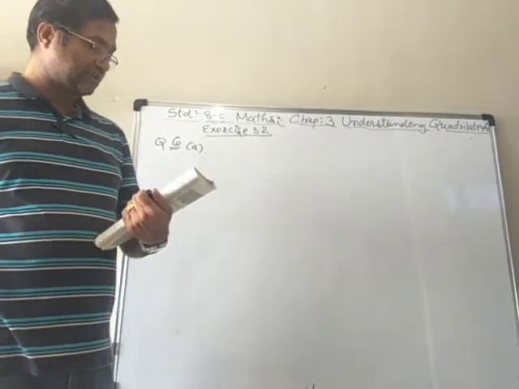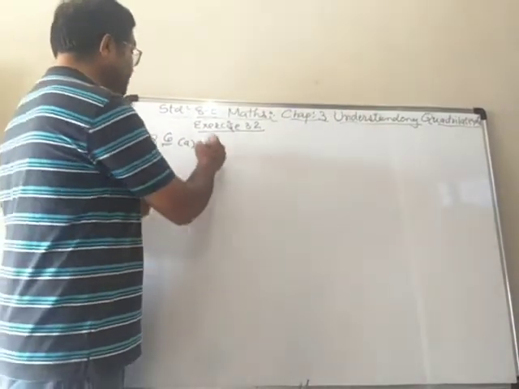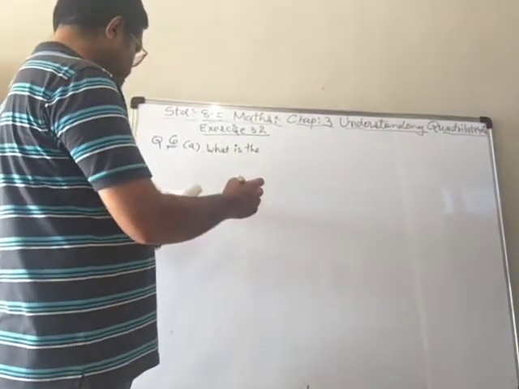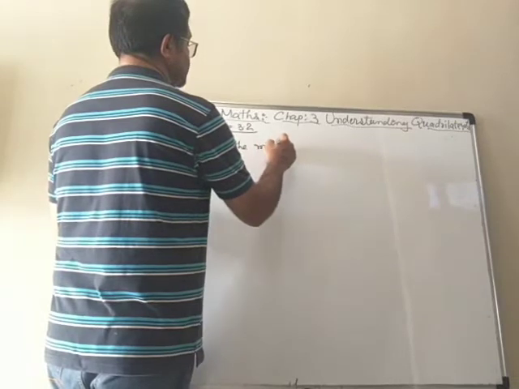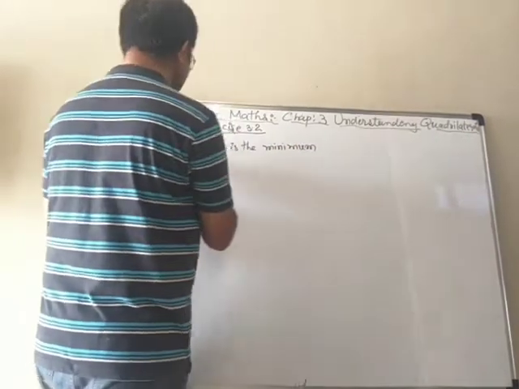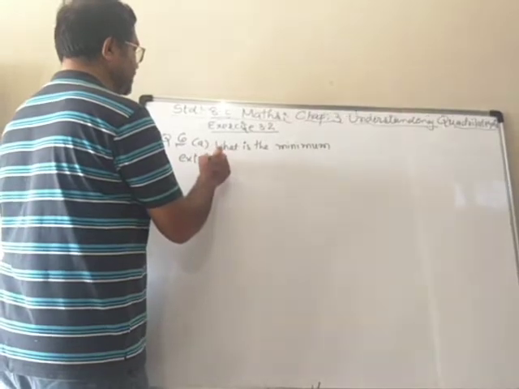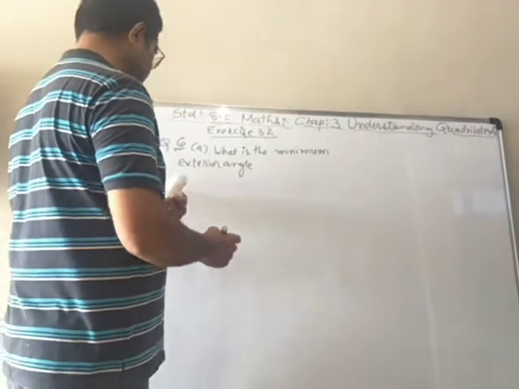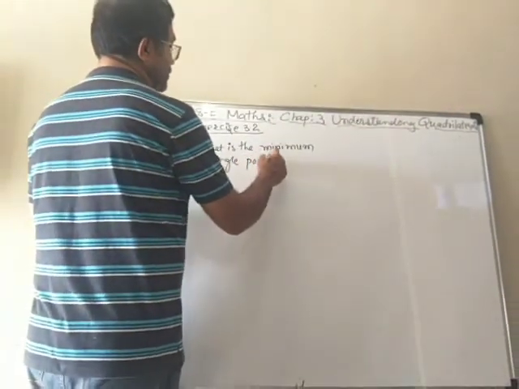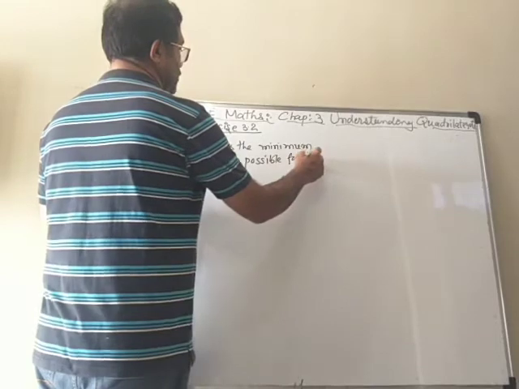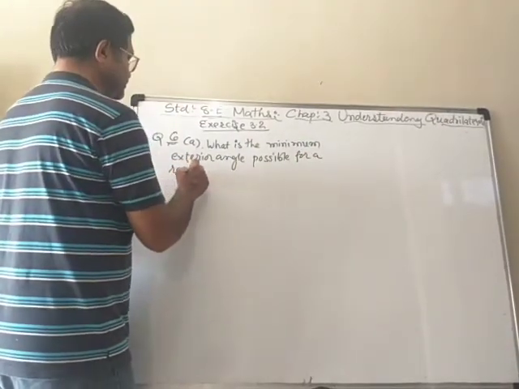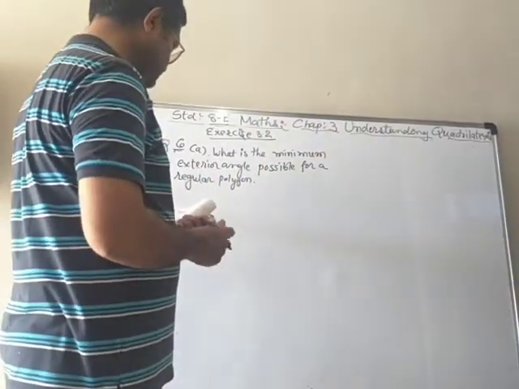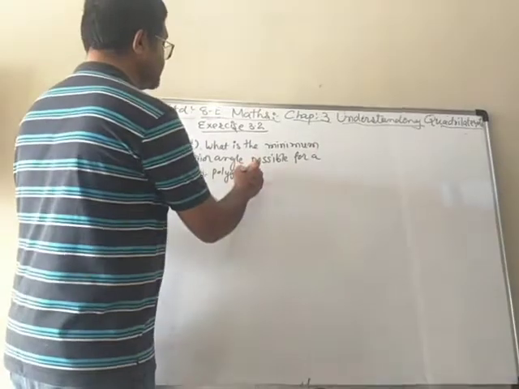So, question number 6. In A, it says: what is the minimum interior angle possible for a regular polygon, and why?